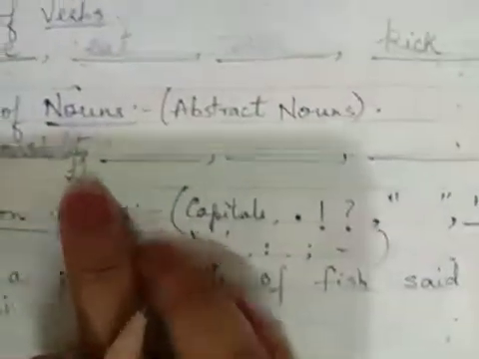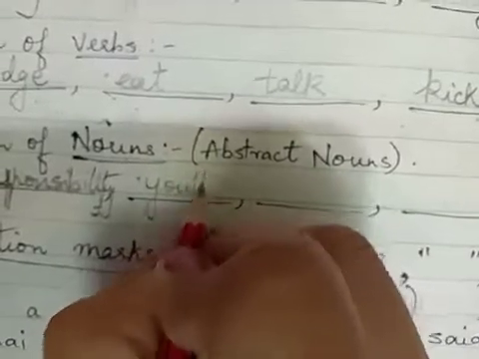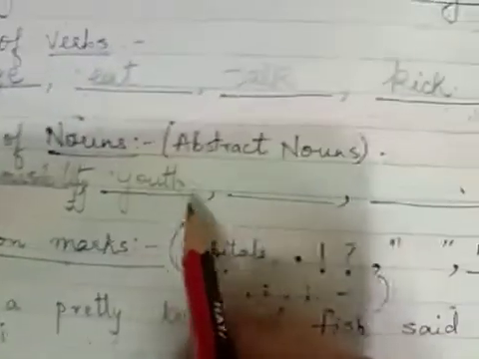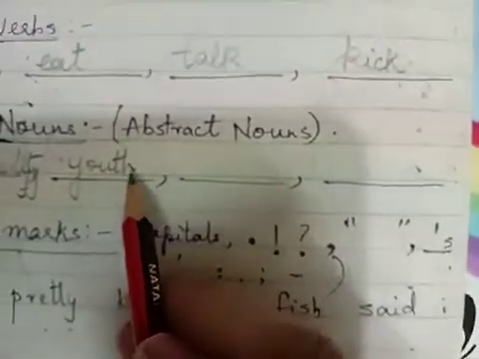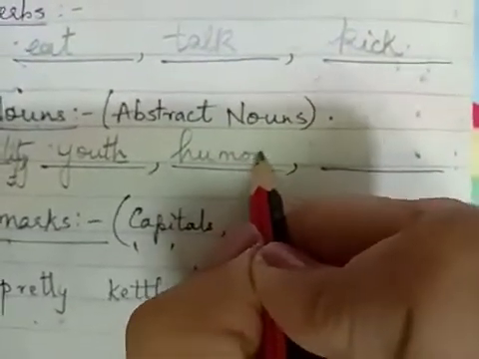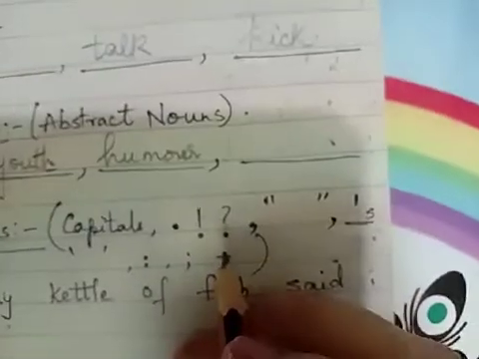Responsibility is a noun ending with a Y. So you can write youth. Here we wrote young. Young is an adjective, to be young. But youth, the youth, becomes an abstract noun ending with an H. So you can write honesty, you can write humor, anything.